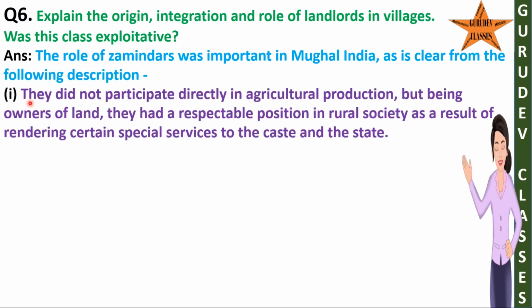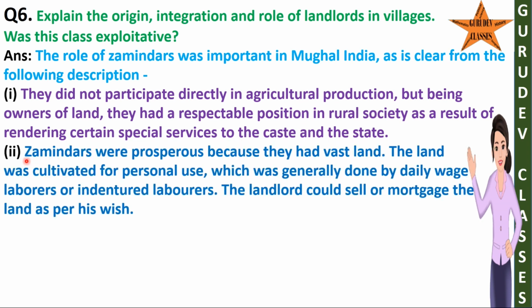1. They did not participate directly in agricultural production, but being owners of land, they had a respectable position in rural society as a result of rendering certain special services to the caste and the state. 2. Zamindars were prosperous because they had vast land. The land was cultivated for personal use, which was generally done by daily wage laborers or indentured laborers. The landlord could sell or mortgage the land as per his wish.